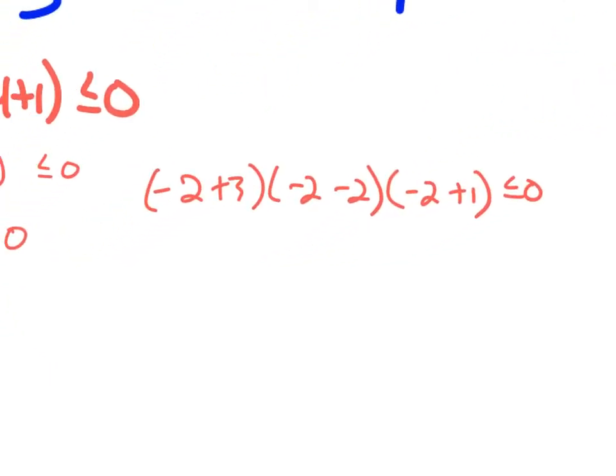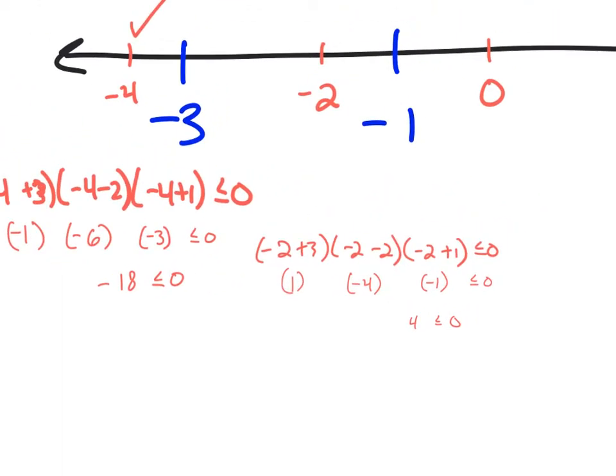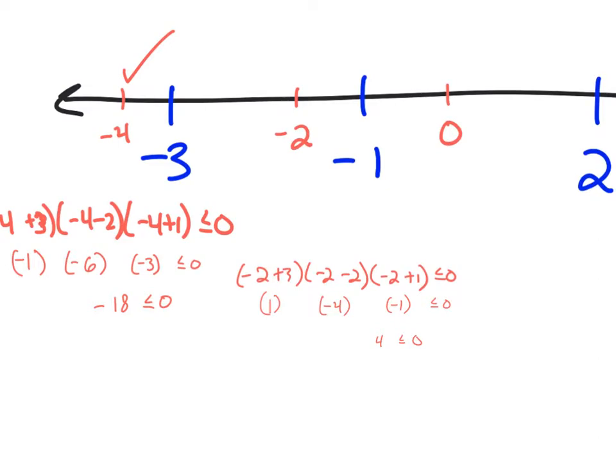Okay, so negative 2 plus 3 is 1. Negative 2 minus 2 is negative 4. Negative 2 plus 1 is negative 1. And 1 times negative 4 times negative 1 is 4, less than or equal to 0. That is not true. So this section is out.